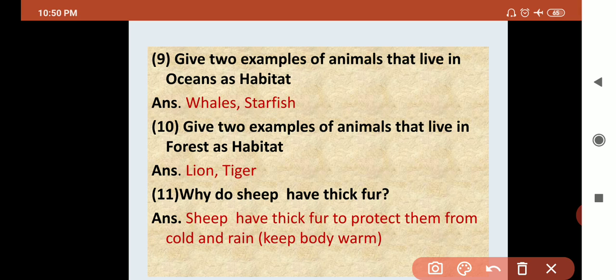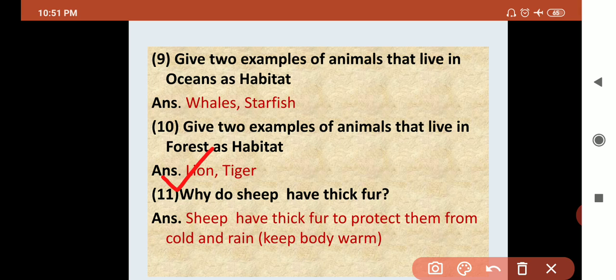Next question, give two examples of animals that live in a forest as a habitat. The answer is lion, tiger, elephant, bear, monkey, etc. You can write any two examples.